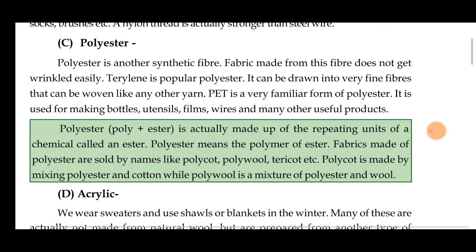Fabrics made of polyester are sold by names like polycot, polywool, or terrycot, etc. These are different types of names. Polycot is made by mixing polyester and cotton, and polywool is a mixture of polyester and wool. We can mix and make different types of materials from polyester.